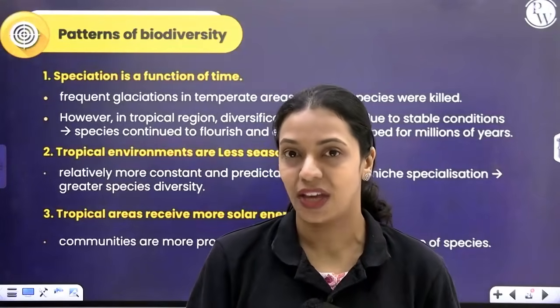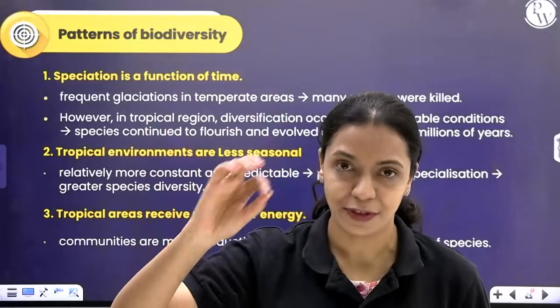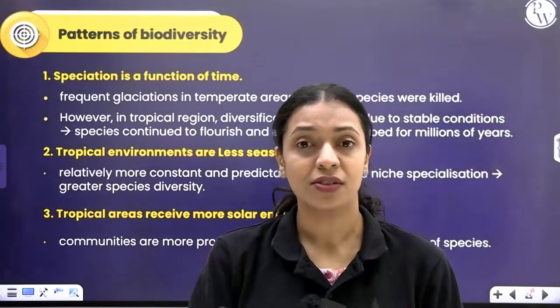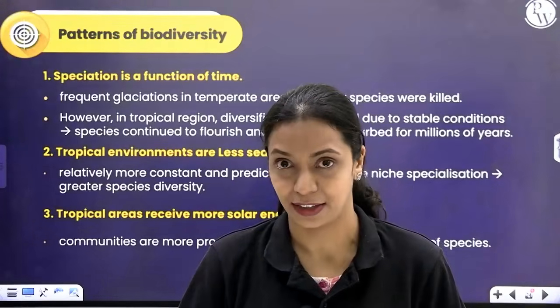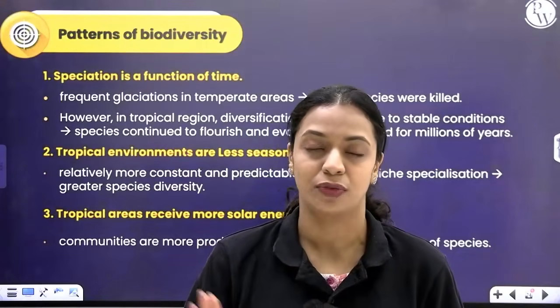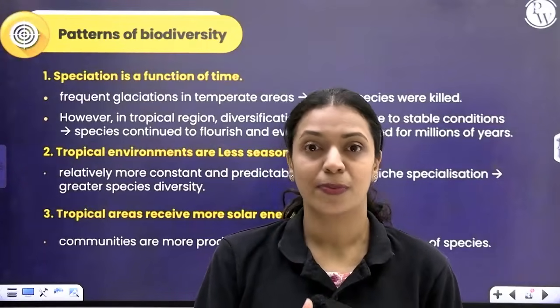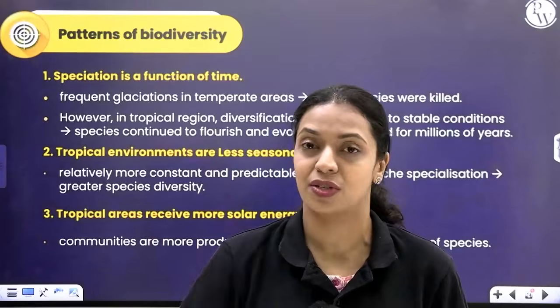You've watched the movie Ice Age, I suppose. So you know that very frequently glaciations have taken place in the temperate regions. Now what happens is, because of glaciation, whatever existing species are there, they could have gone extinct. They would have gotten wiped out of the planet. And also, because there is a disturbance because of glaciation, there is not sufficient time available for newer species to form.